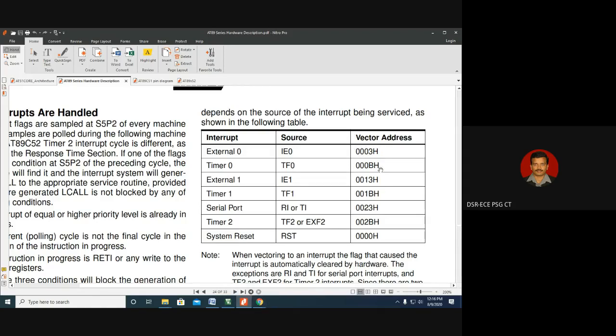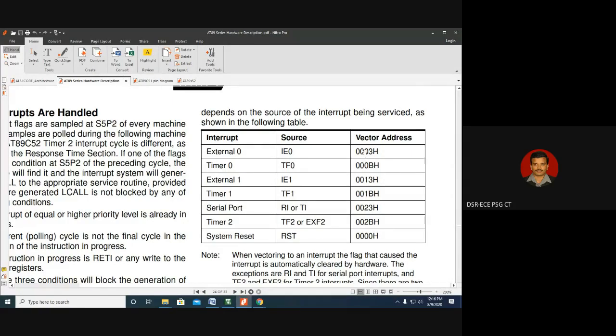So the program that we write in this location is called a service routine. Why is it called a service routine? Because it is not the main one. Whenever there is a fire, only then the fire alarm has to produce sound, the emergency door needs to be opened, and the fire service needs to be called. If there is a service request, then you have to do the service. If not, there is no need for that service. Hence it is called a service routine.